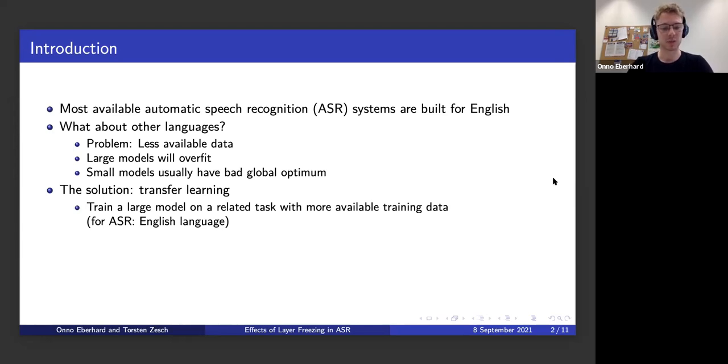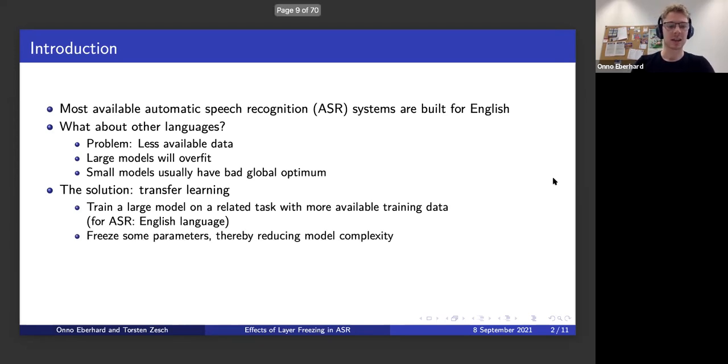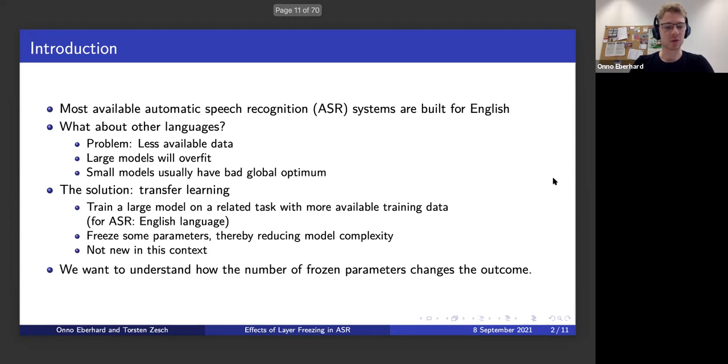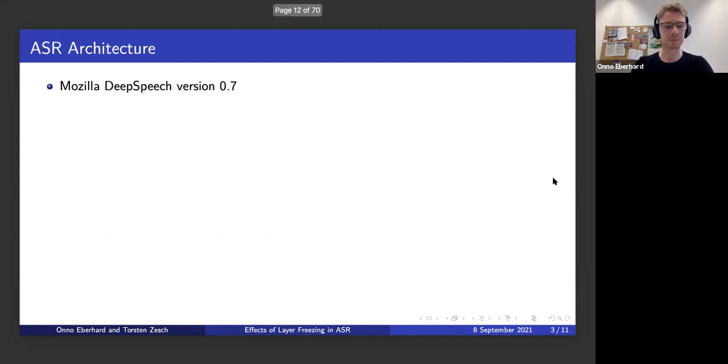In this case, we train an ASR system on the English language, and then we freeze some of the parameters, which reduces the model complexity, and then we train it on the language we actually care about. This is not new in this context. We only want to look at how the number of parameters that we freeze changes the outcome, so if we freeze more or less.